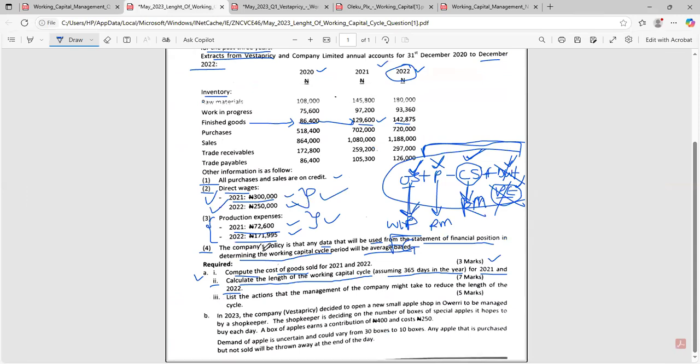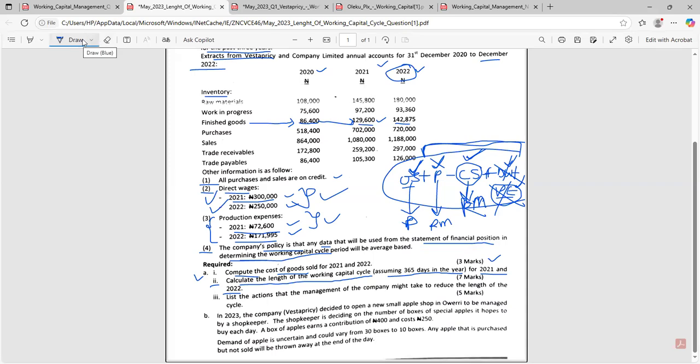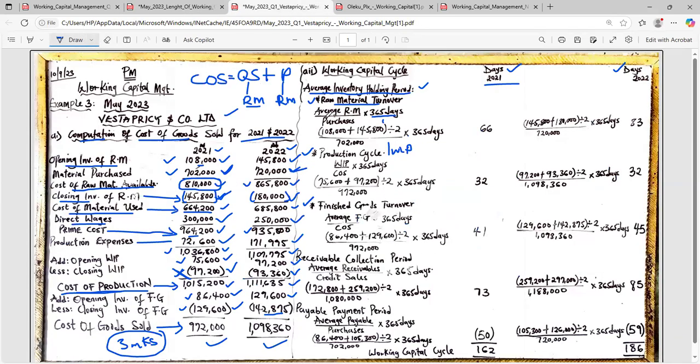It states, the company's policy is that any data that will be used from the statement of financial position in determining the working capital cycle period will be average based. The question told us directly it will be average based. Therefore, I will be using average for all the figures I am picking from my balance sheet. Average raw material simply means opening raw material plus closing raw material divided by 2.